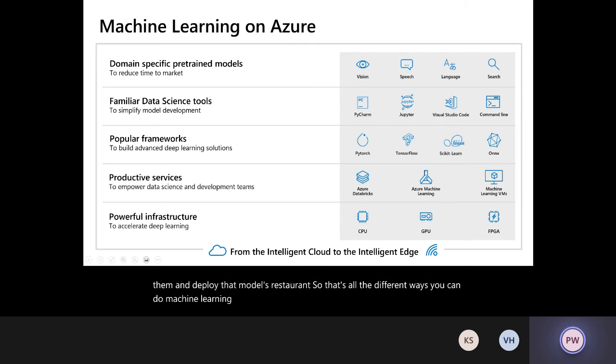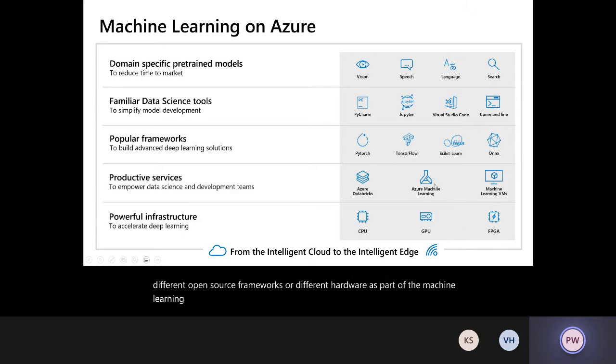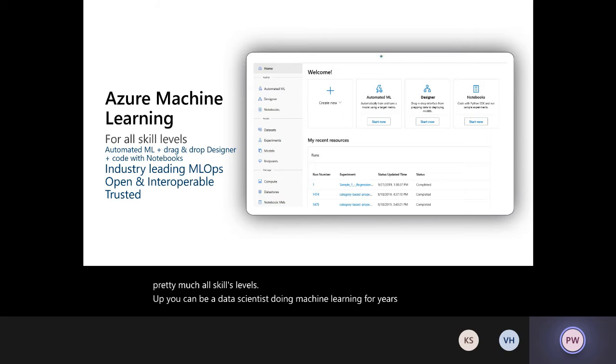In today's talk, we'll primarily focus on Azure Machine Learning as the service that you are seeing here, and how we can leverage different components like different open source frameworks or different hardware as part of the machine learning engine. So let's dig into it more. So what all does the machine learning service provide, right? So first of all, this is built for pretty much all skill levels. You can be a data scientist doing machine learning for years.